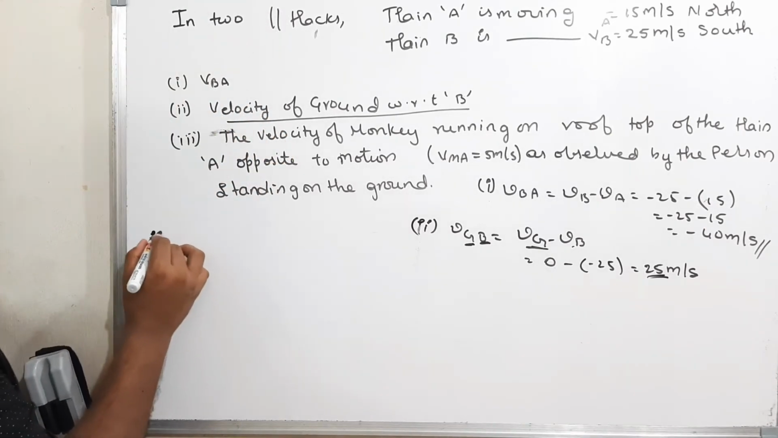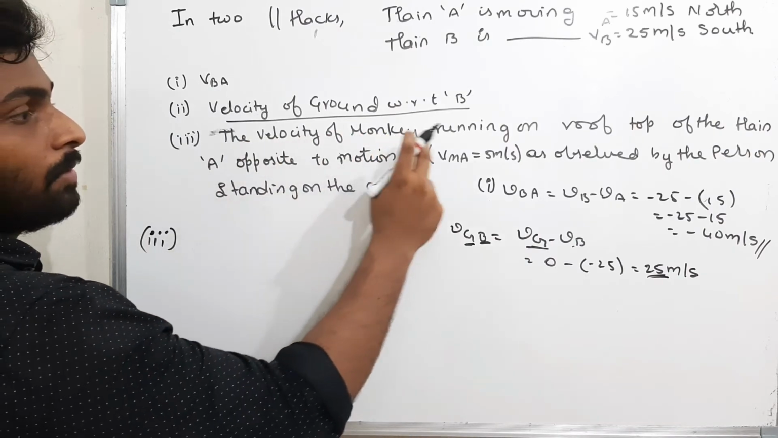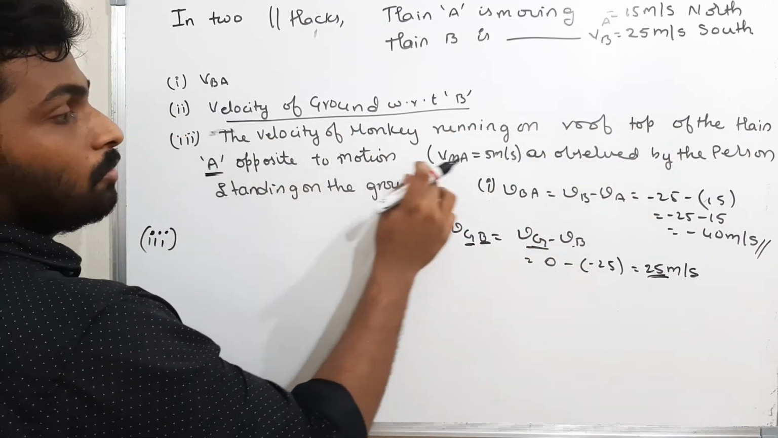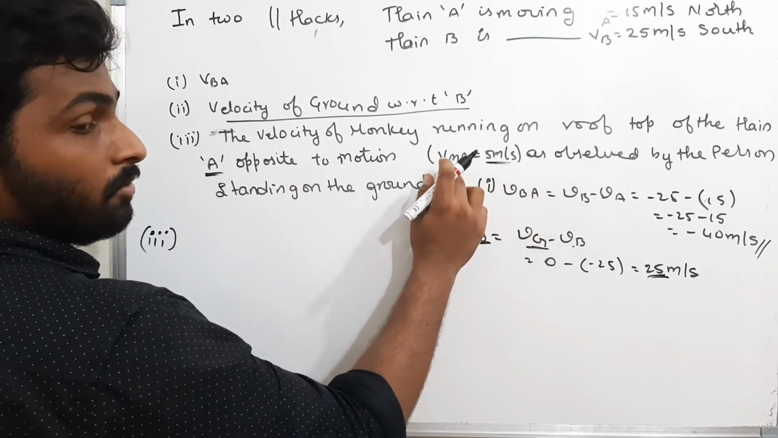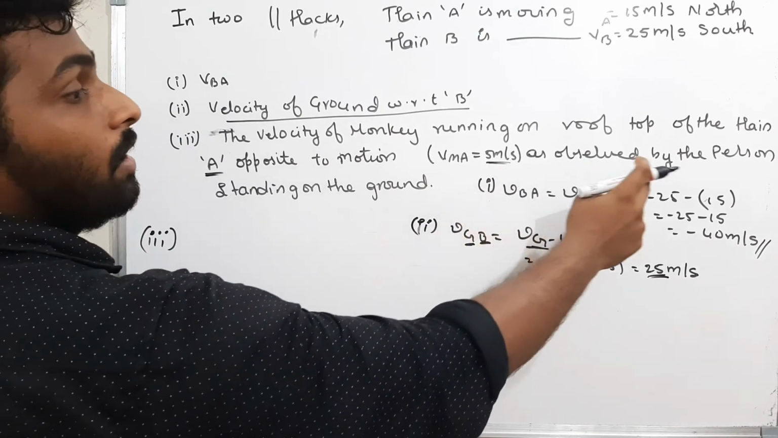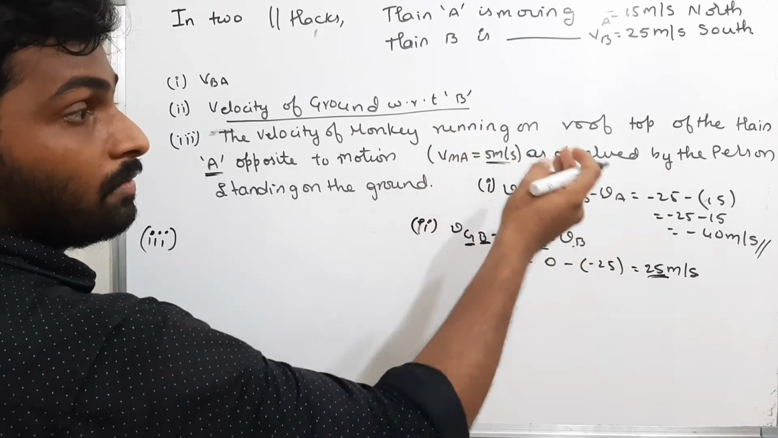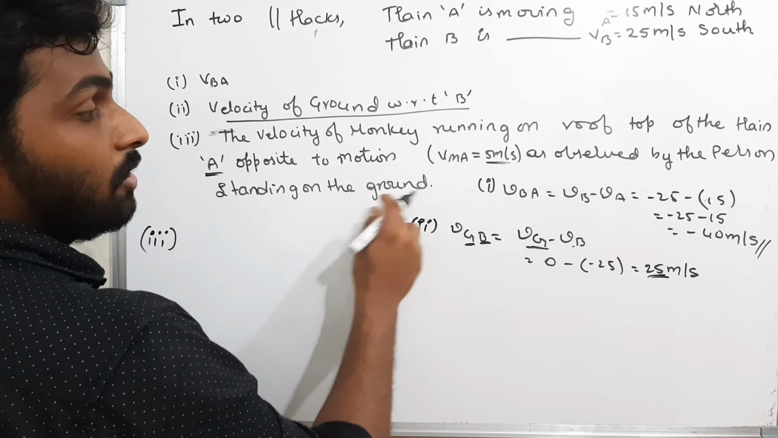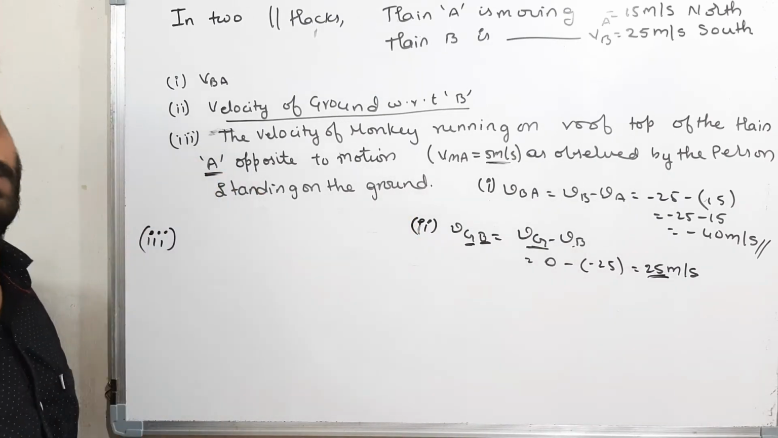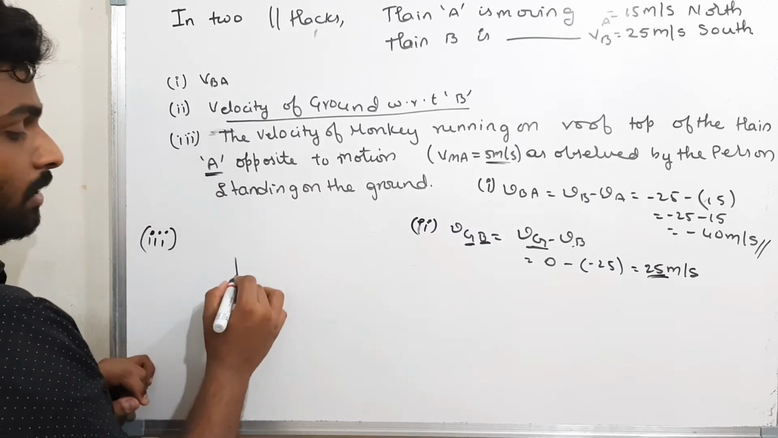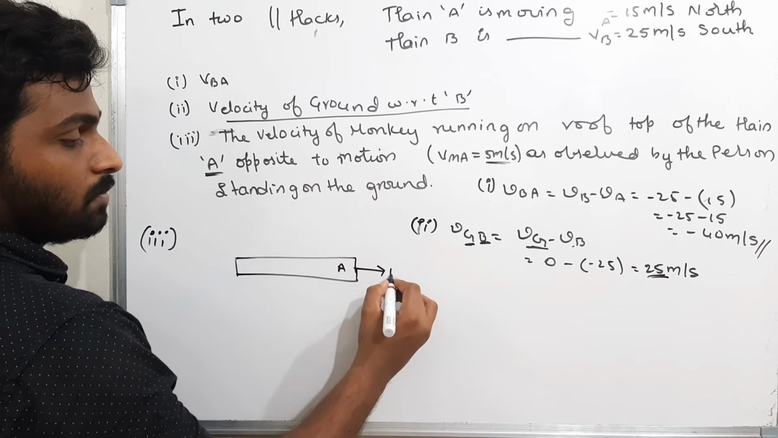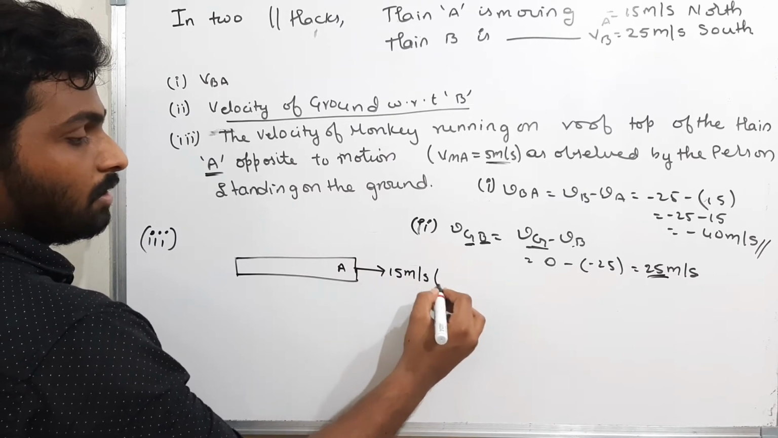Observe this question carefully. The monkey is running on the rooftop of train A opposite to the motion, and the relative velocity of the monkey with respect to train A is 5 meters per second. They ask us to find the velocity of the monkey with respect to the person standing on the ground. That means simply the velocity of the monkey with respect to the ground. Okay, what is given in the question? This is train A, and it is moving with a speed of 15 meters per second in the north direction.